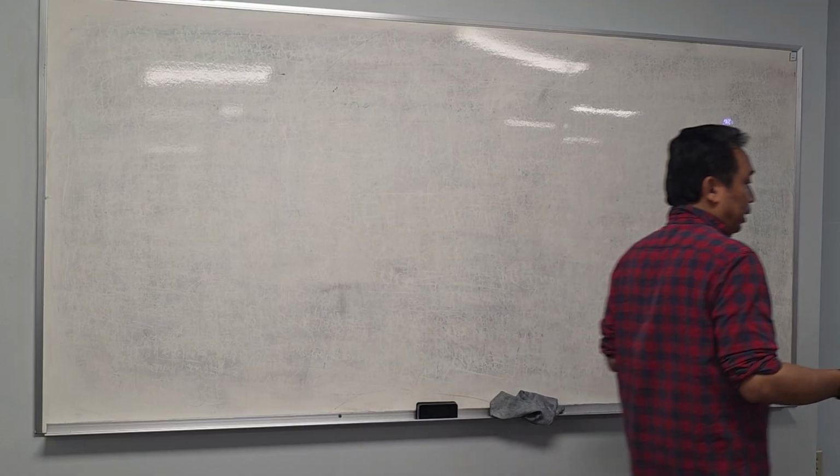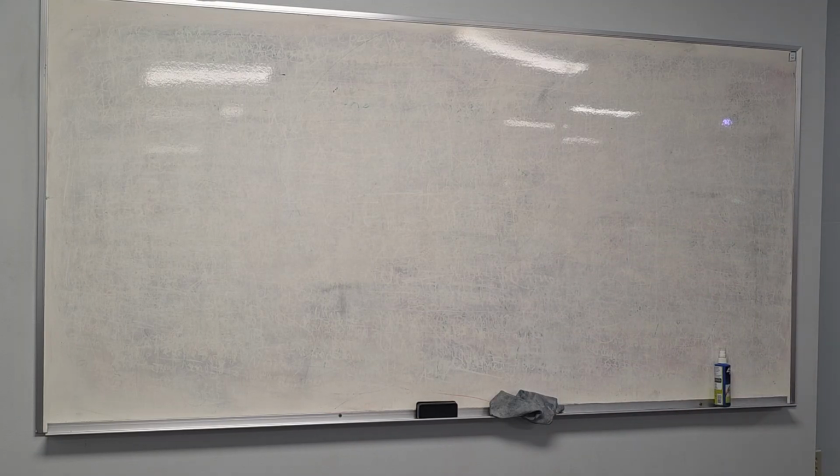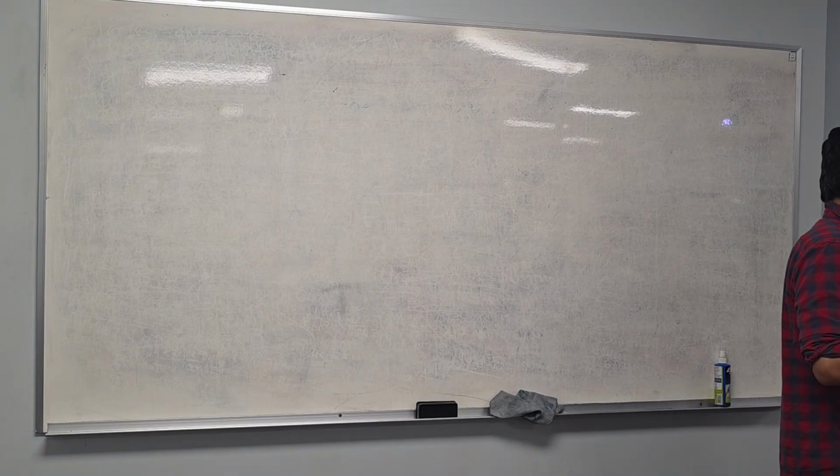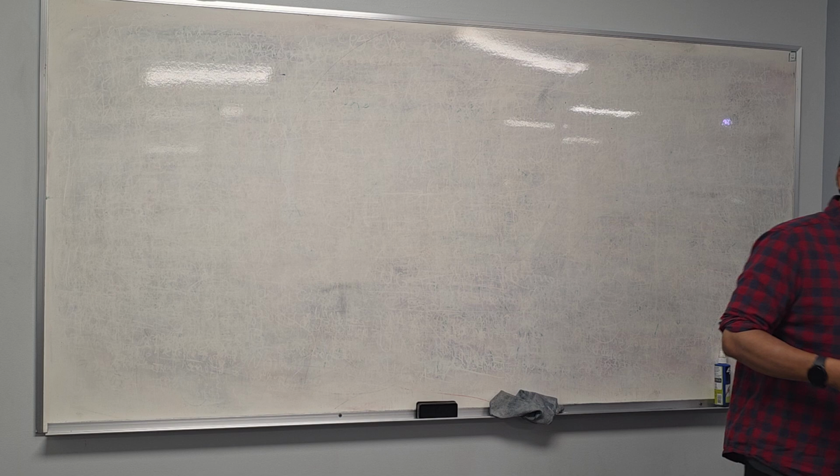So this class is the second class of Principles of Biology. Before we go to the lecture for this first chapter, which is Chapter 18, we're going to review a little bit of what you have learned from Principles 1, and then what you will learn in Principles 2, because this is a continuation of your class.